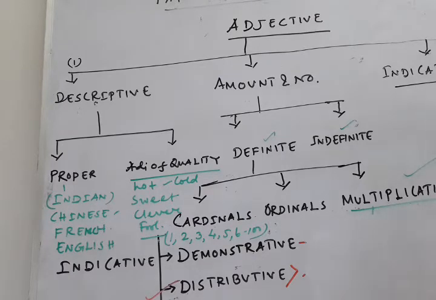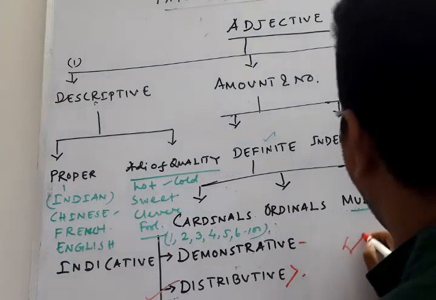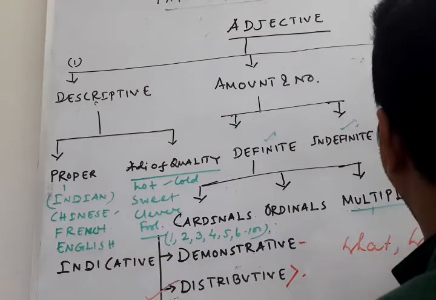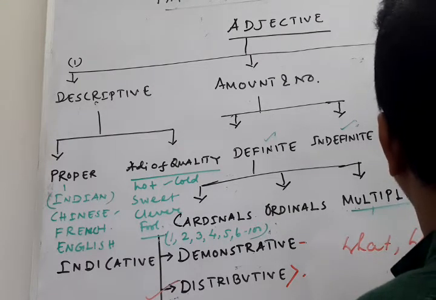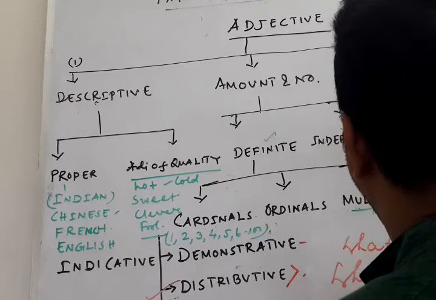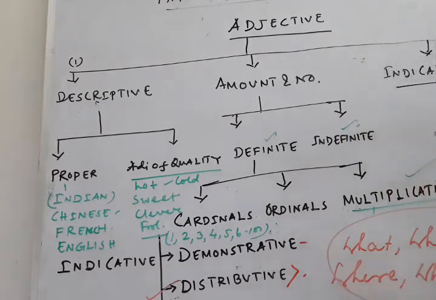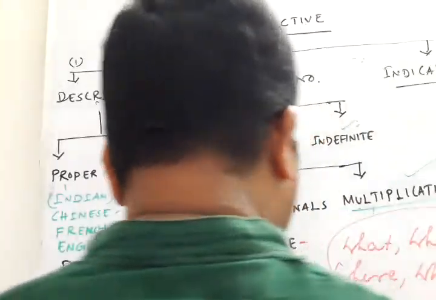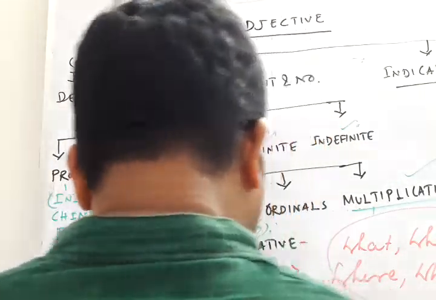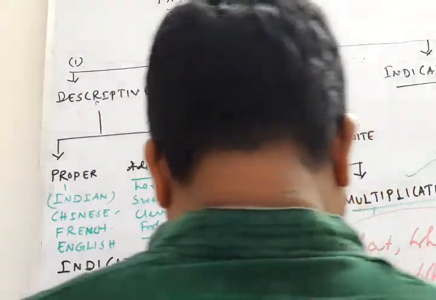These WH words are called relative pronoun, interrogative pronoun, and in the case of adjective, WH words like what, when, who, where, whose, how are also called interrogative adjectives. Clear?